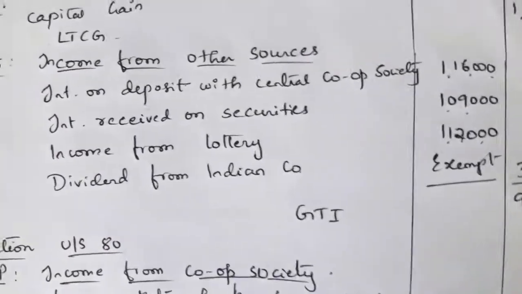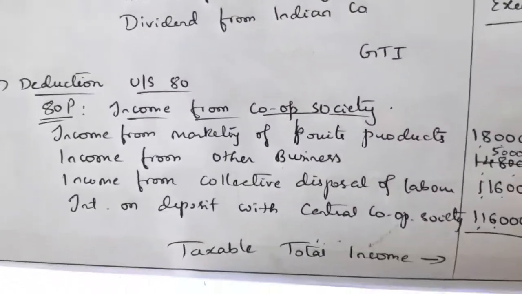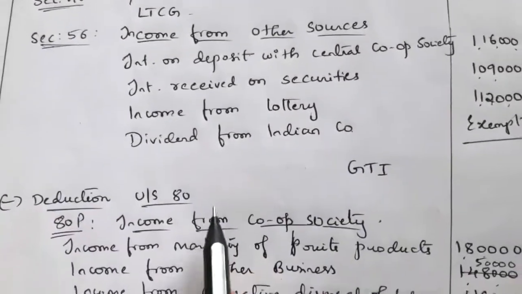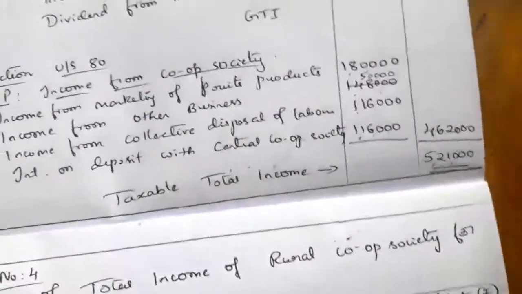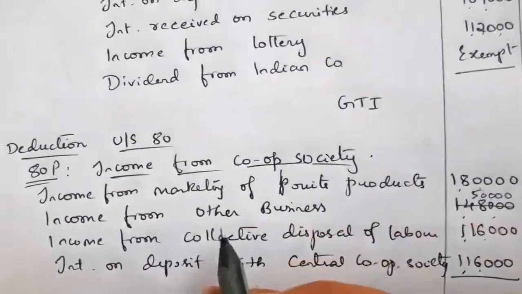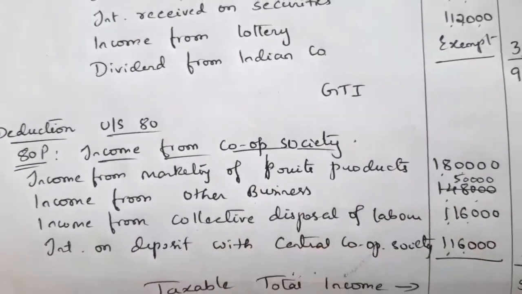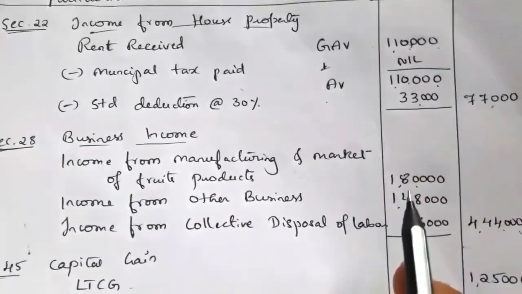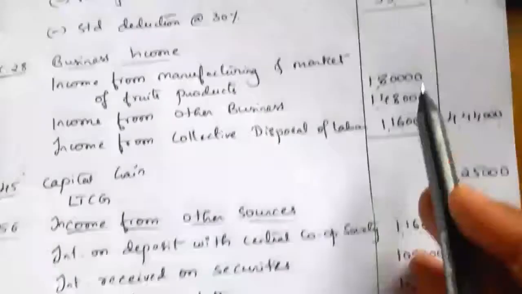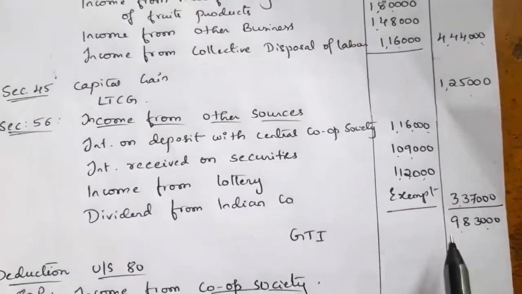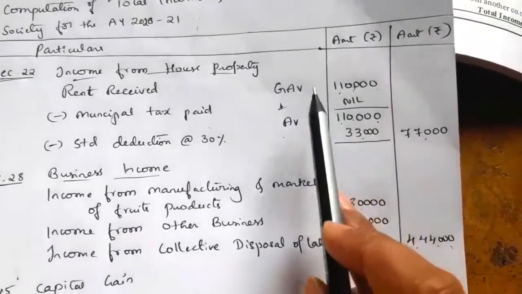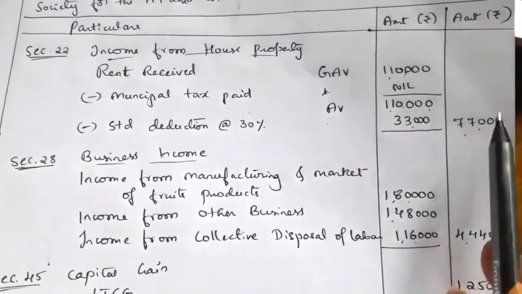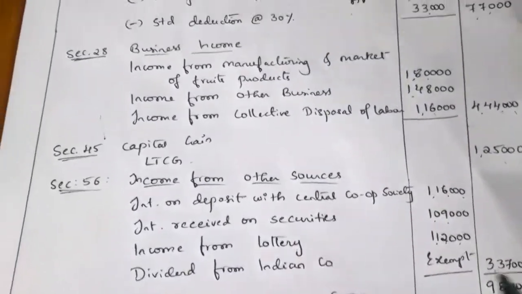From gross total income, deductions can be claimed, that is deduction under section 80. Here there is no other deduction except 80P. There is only one deduction, that is 80P deduction relating to income from cooperative society. The deduction under section 80P can be claimed for all these incomes, but here the GTI value is 9,83,000. So the income from house property cannot be claimed as deduction under section 80P because GTI is more than 20,000.